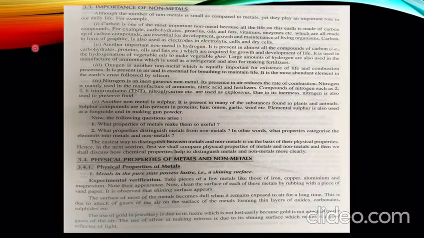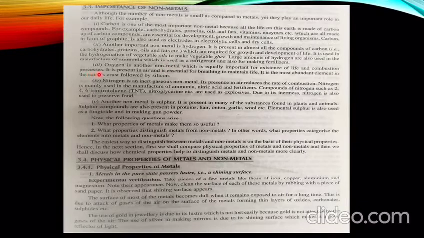Carbon in the form of graphite is used in electrodes in electrolytic cells and dry cells. Now, talking about hydrogen, it is present in all the compounds of carbon like carbohydrate, protein, oil, and fat, which are required for growth and development of life. It is also used in hydrogenation of vegetable oil to make vegetable ghee. A large amount of hydrogen is also used in the manufacture of ammonia. Ammonia is a fertilizer and it is also used as a refrigerant.